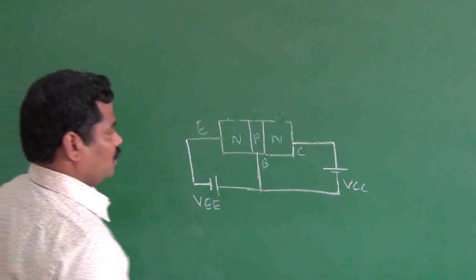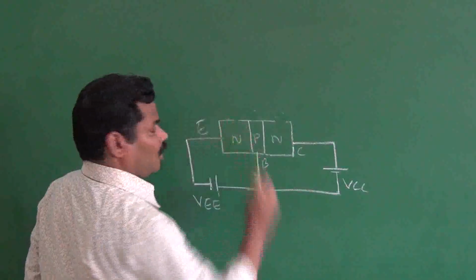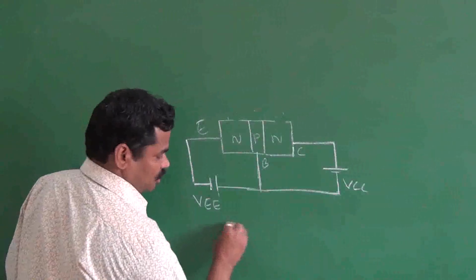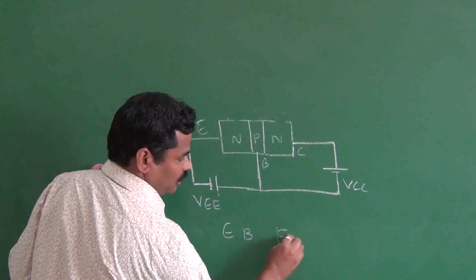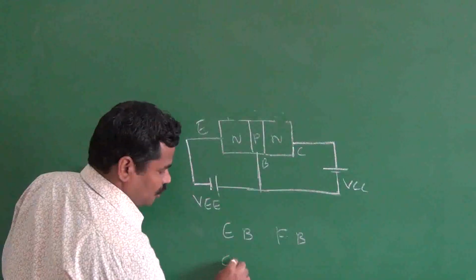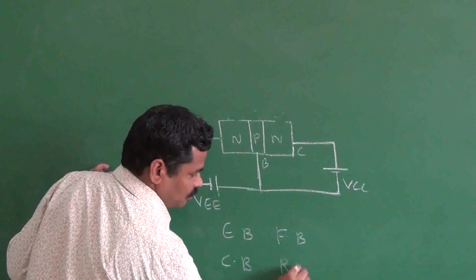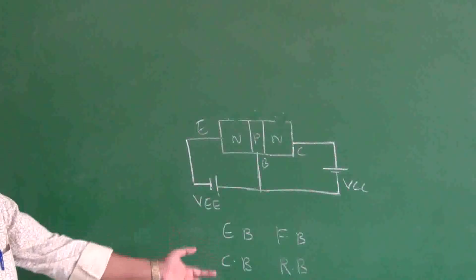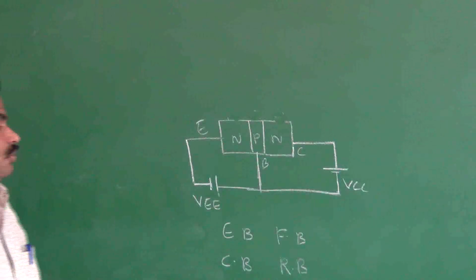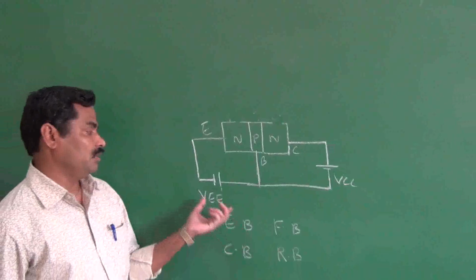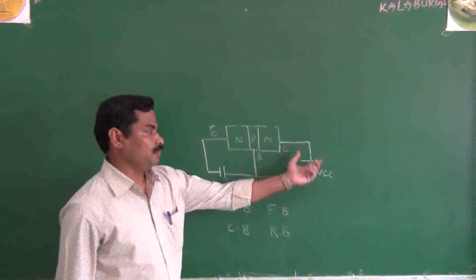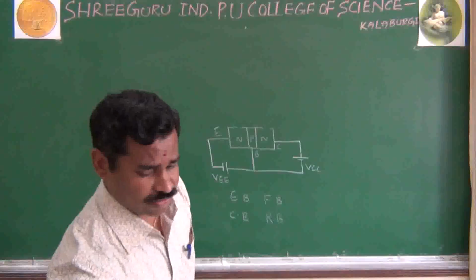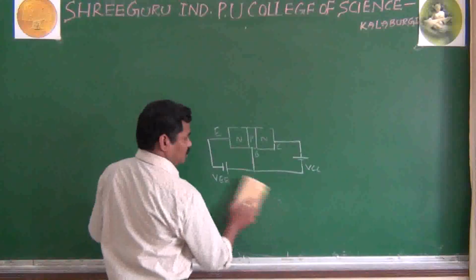And look here, as I said already, how it works. The first condition is that the emitter-base section should be forward biased, and the collector-base should be reverse biased. If this condition is not satisfied, your transistor does not work. It is not conducting. To make it forward biased, you apply the VEE, and to make it reverse biased, you apply the VCC. And I will explain a very simple way of working of your transistor.